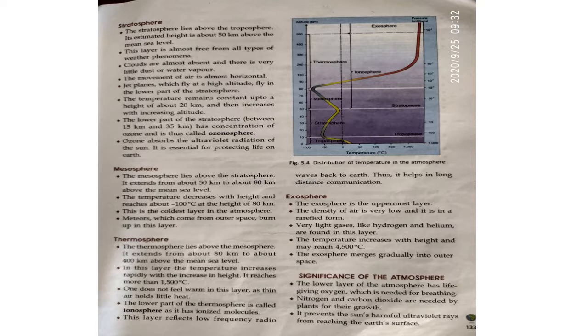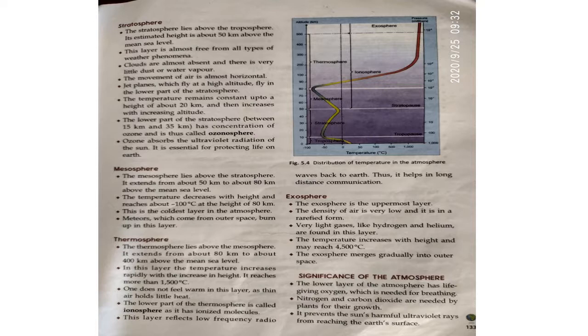Okay, and now comes the thermosphere. The thermosphere lies above the mesosphere and extends from about 80 kilometers to about 400 kilometers above the mean sea level. So you can see here that it has a very broad area, and in this layer the temperature increases rapidly with the increase in height. It reaches more than 1500 degrees Celsius.